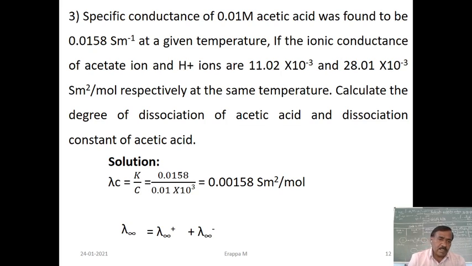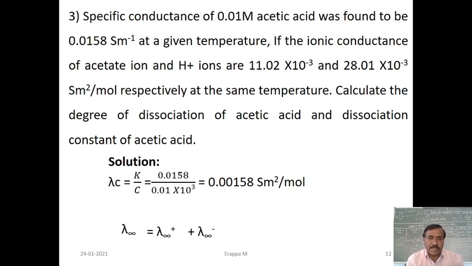For this solution, the equivalent conductivity at a particular concentration, lambda C, has to be calculated. As you know from the first session, the equivalent conductivity at a particular concentration is equal to K by C. K is given directly, 0.0158 Siemens per meter, divided by the concentration as given, 0.1.